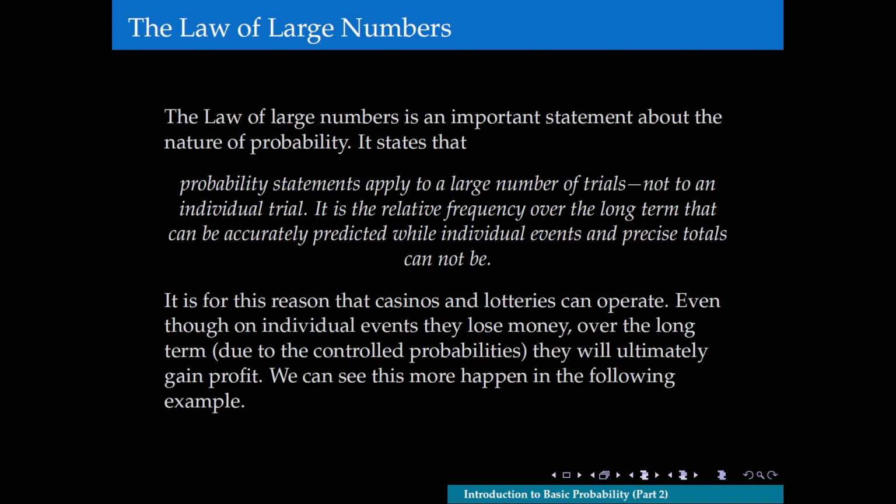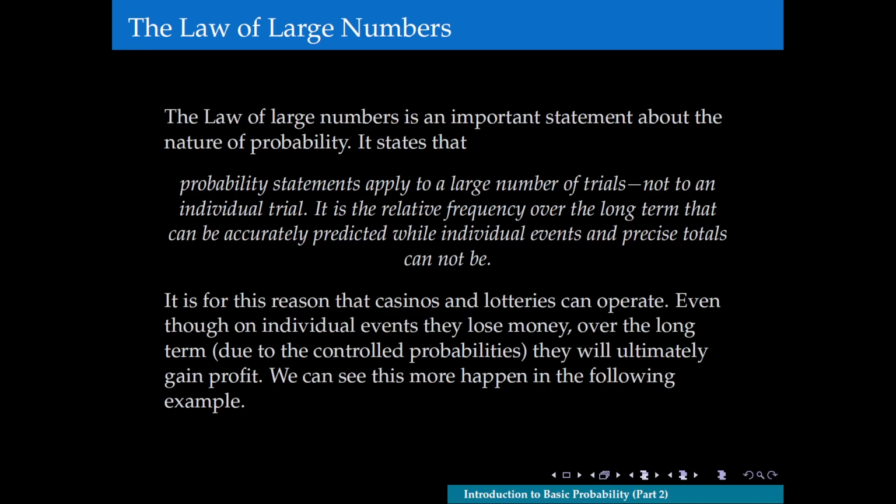Even with theoretical probability, it simply states that if we were to perform the experiment a large number of times, then the relative frequency of occurrence coincides with what the theoretical probability tells us. So the empirical probability gets closer and closer to the theoretical probability over the long term.